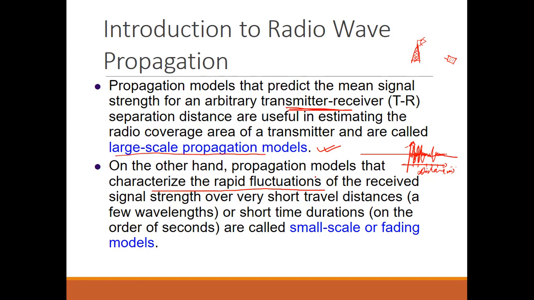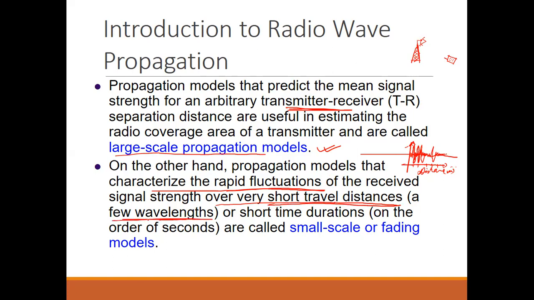So the propagation models that characterize the rapid fluctuations of the received signal strength over very short travel distances, as we will also see in the graph. Very short travel distance means a few wavelengths.